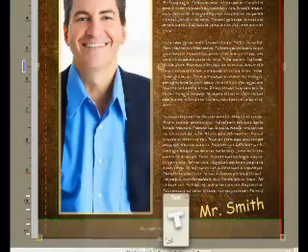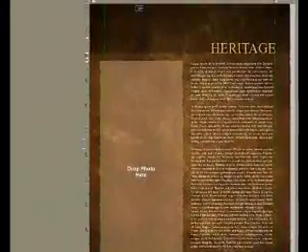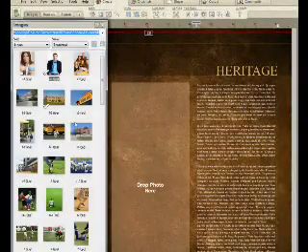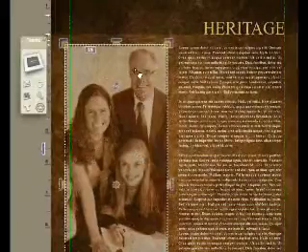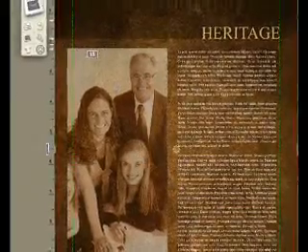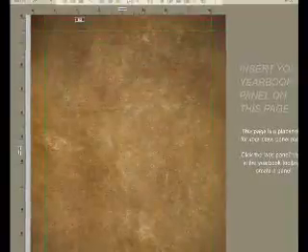This is Mr. Smith. Pressing page down again, we get to a frame that shows what it looks like when pictures are made to look old. Here's a sepia tone look where we're seeing the leather look underneath. And again, you would modify the text to taste.